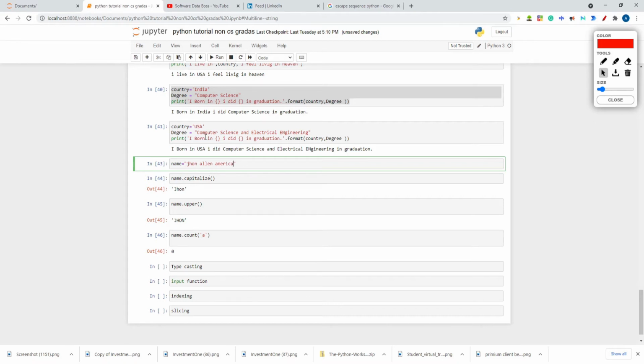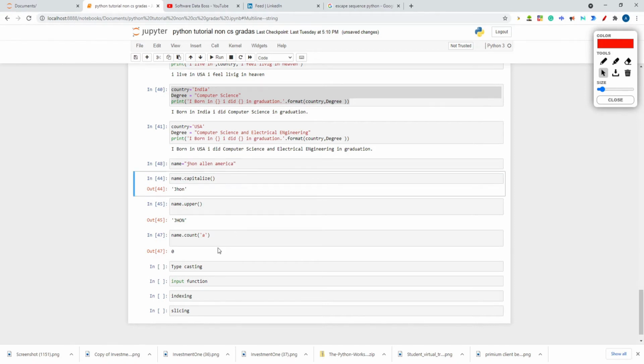Now in this particular string, how many times does A occur? Name dot count A. If I hit shift enter, what happened? Now I haven't run this particular cell. Whenever you are changing any data in the cell, you have to run that cell first.